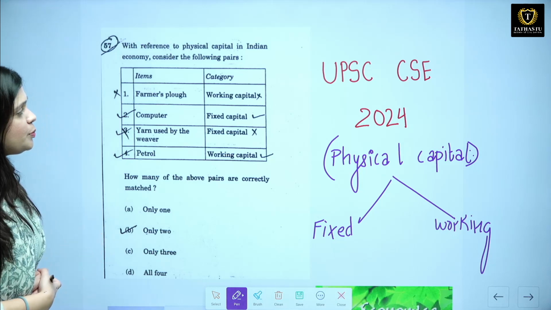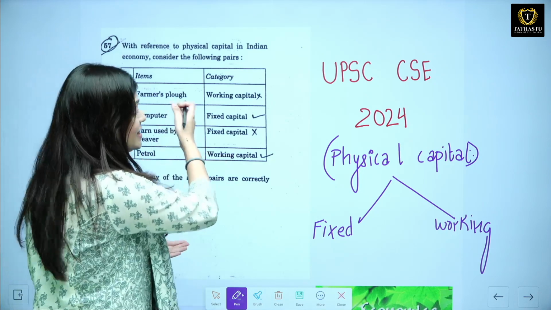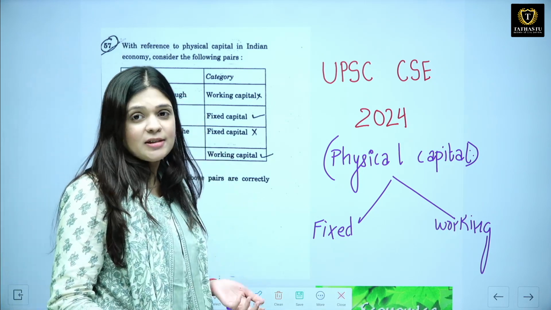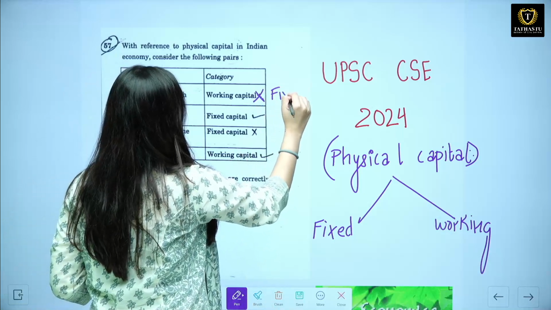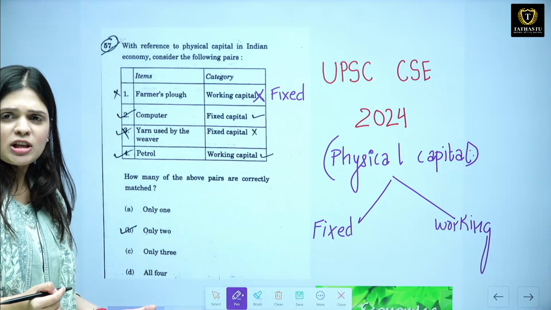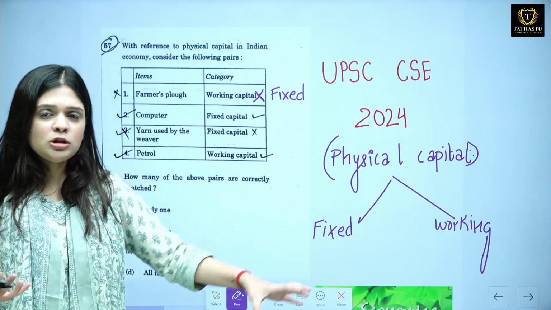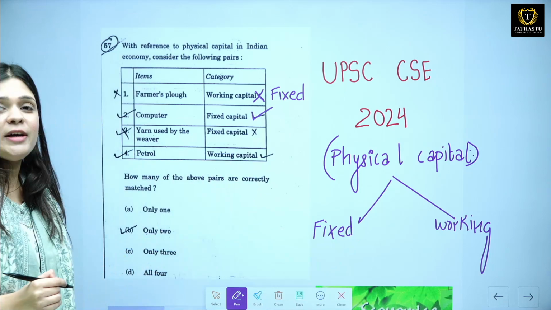So first is farmer's plow. Farmer's plow is a tool, a simple tool. Okay, this exact same example is given in the 9th class NCERT on page number 2. So it is not a working capital, it is a fixed capital. Okay, then we have computer. Again, it is a fixed capital. It can be used for a number of years in the production process. So this is correct. Then yarn, that is used by the weaver.